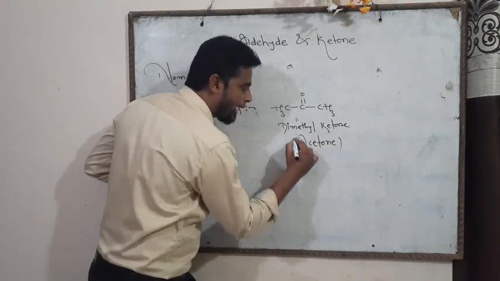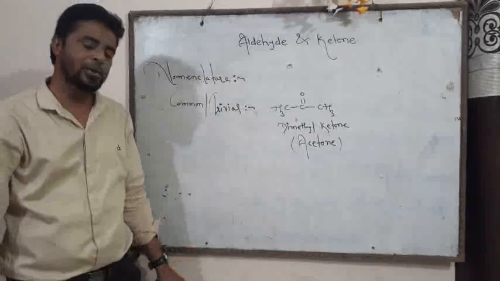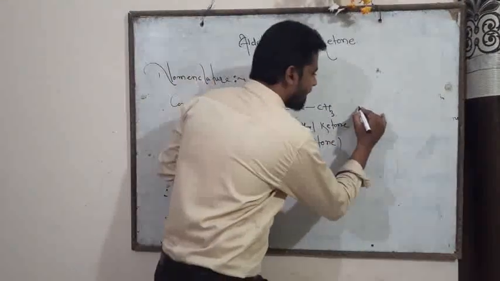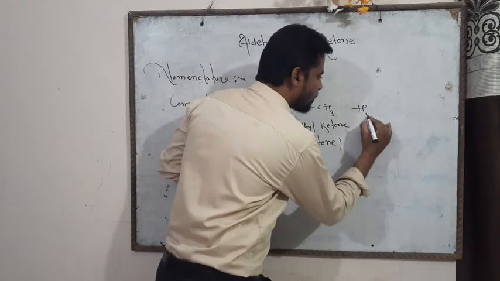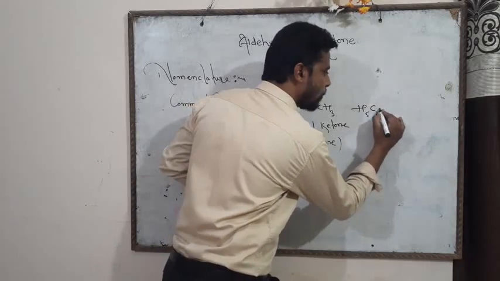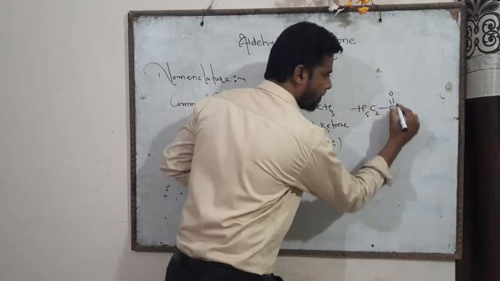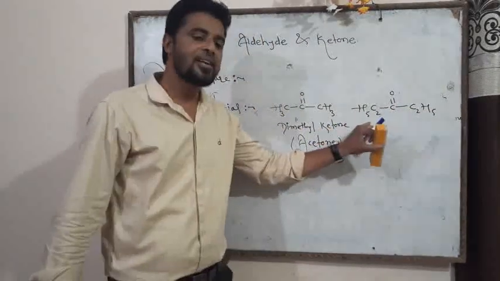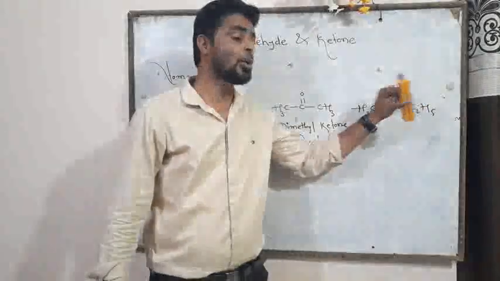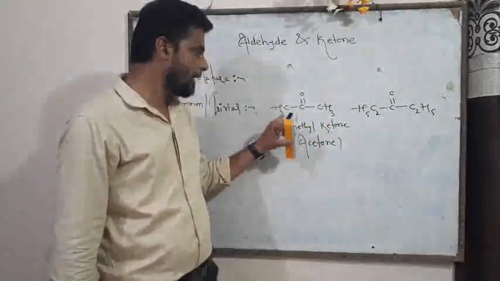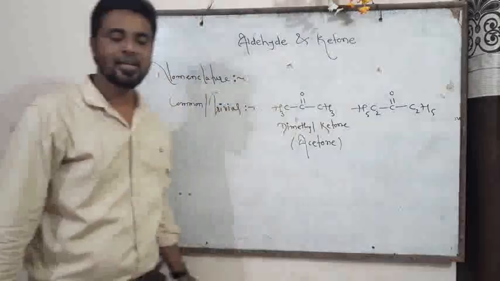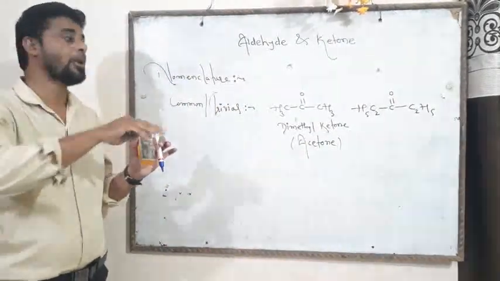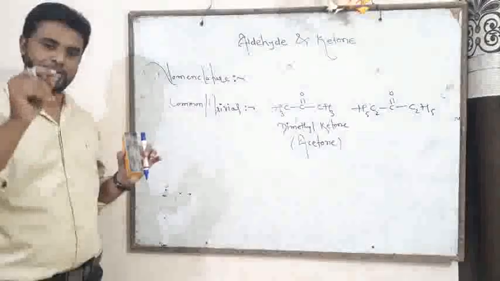It is well known as acetone. H5C2 CO C2H5 is called diethyl ketone. This is dimethyl ketone and this is diethyl ketone. Means first we write the name of both the alkyl groups followed by the suffix ketone.